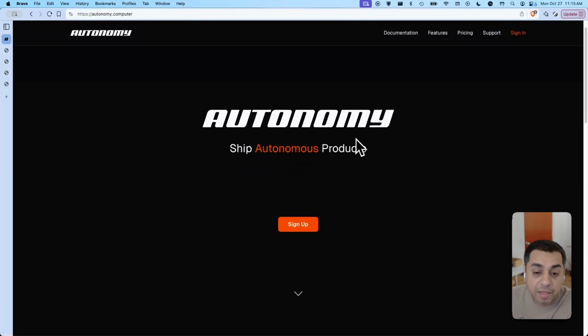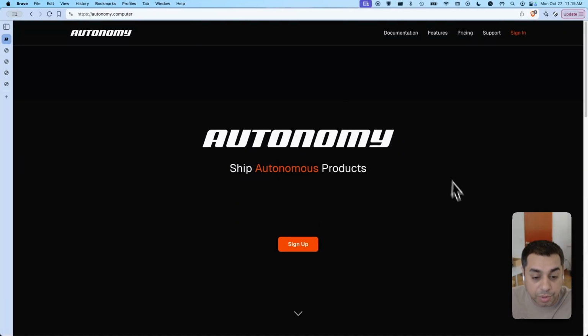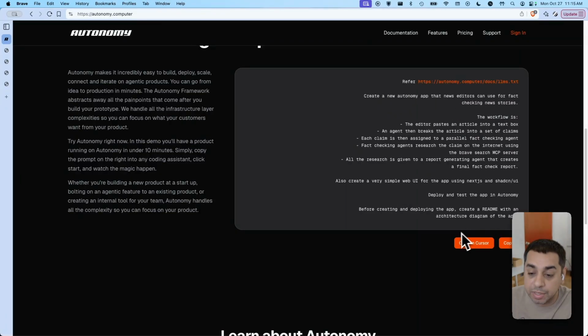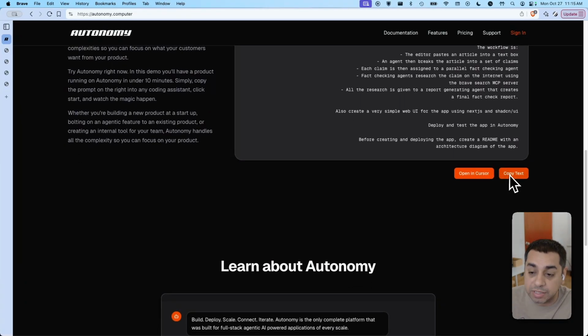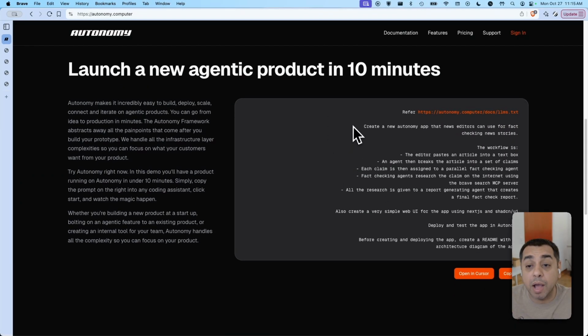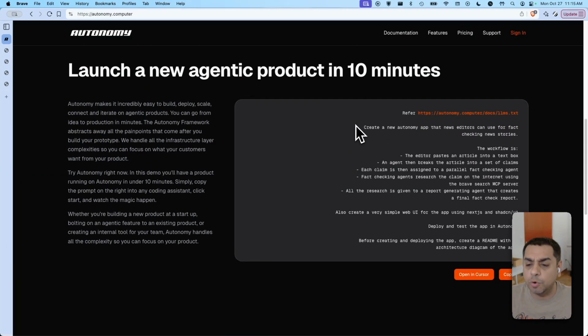So let's dive in. If you go to our website, autonomy.computer, and scroll down, over here there's an example prompt. And let's copy this example prompt. And I'm going to run this prompt in my coding agent. And you can use any coding agent, from Cursor to Cline to Codex to Claude Code, whatever you prefer. In my case, I'm going to use the Zed editor.